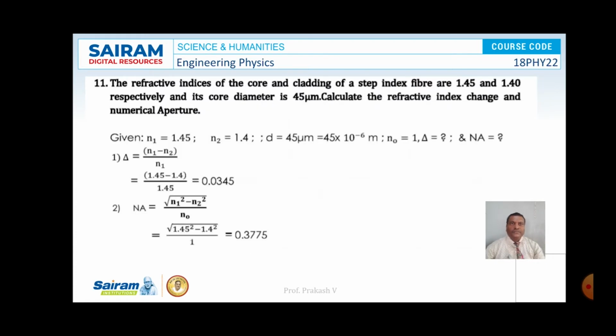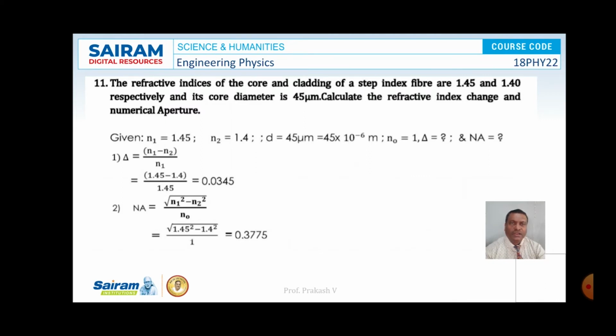Next problem. The refractive index of the core and cladding of a step index fiber are 1.45 and 1.40 respectively, and its core diameter is 45 micrometer. Calculate the refractive index change and numerical aperture. So the given data is n1 is equal to 1.45 and n2 is 1.4, d is 45 micrometer, and n0 is equal to 1. So what is delta and what is the numerical aperture?